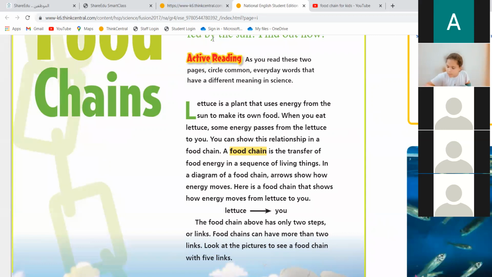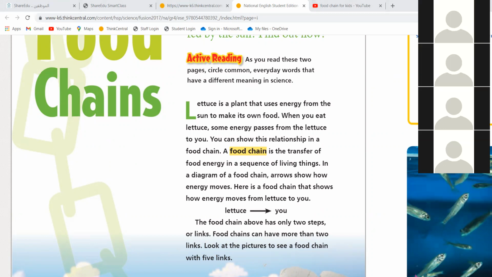Basamh, are you here? Basamh, are you here? I opened the page. Can I read the food chain? Rima and Maria, Basamh, are you here?